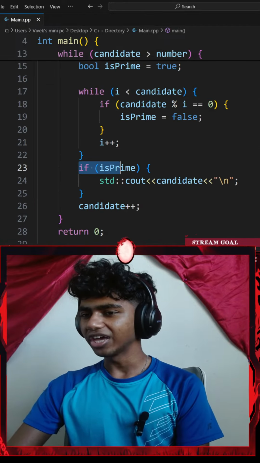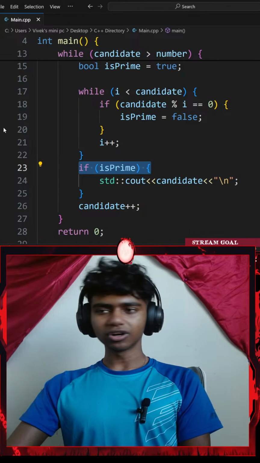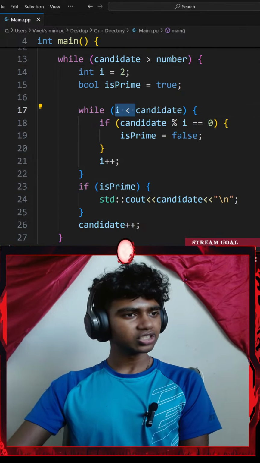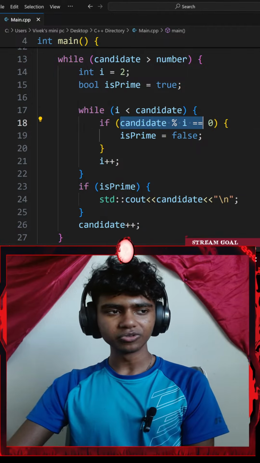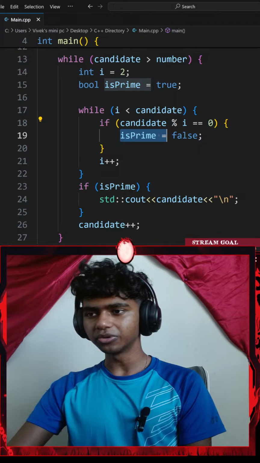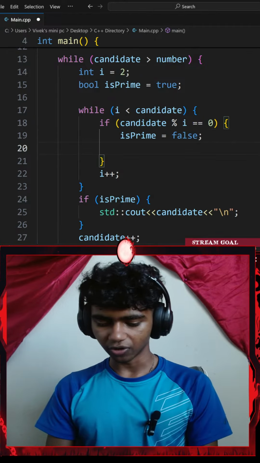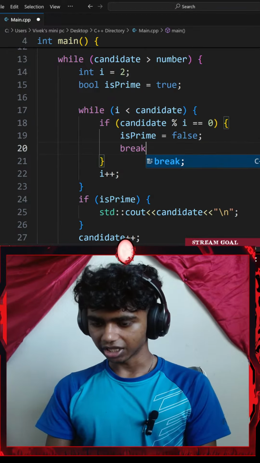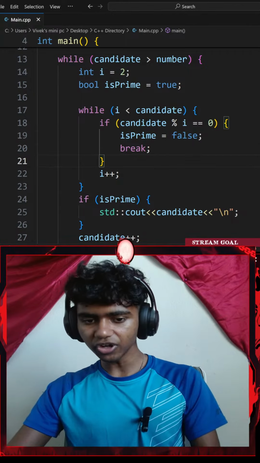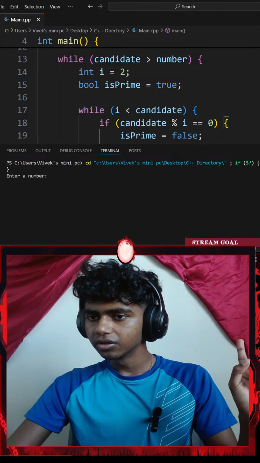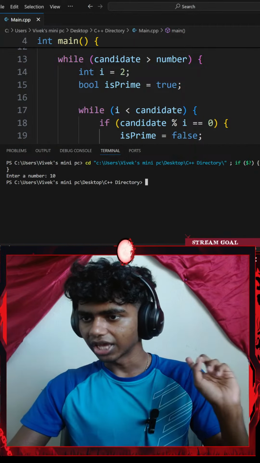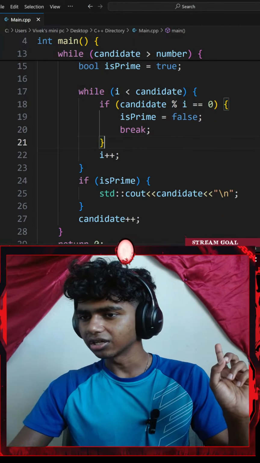Okay, so if is prime. Did I mess something up here? I is less than candidate. Okay, if candidate modulus I equals 0, is prime equals false. I did forget a break. Okay, let me add break. Now if I go with Control S to save and run the command, okay, let's see, entry number. If I go with 10, it doesn't print anything.